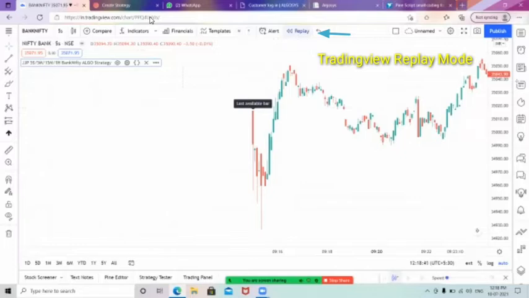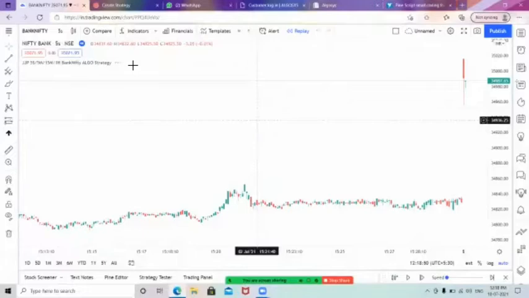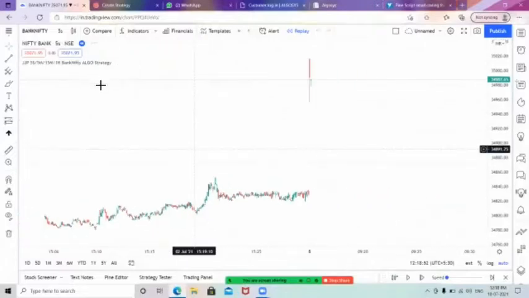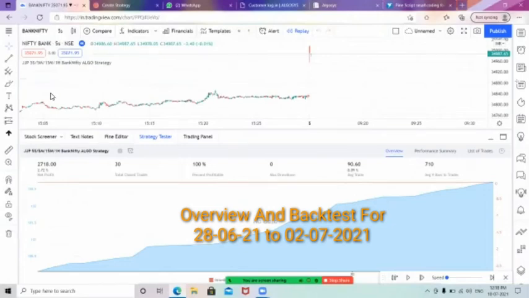For this, I am going to keep the replay mode here. I am just clicking on the replay mode, which will show you the previous 5 days backtest. Okay. So now the strategy has been taken for the previous 5 days backtest. And you can see 2,718 points has been reached with 30 trading entries. Okay. And it has given you 100% returns because there is no max drawdown, there is no stop loss.